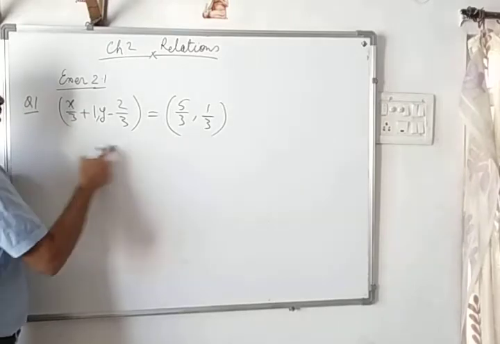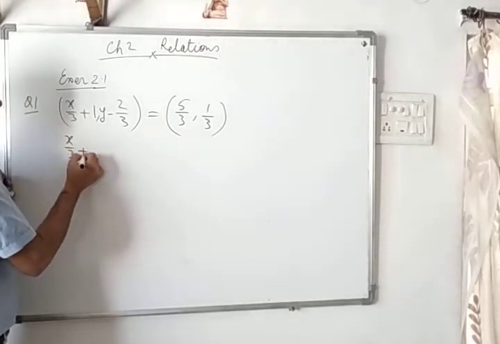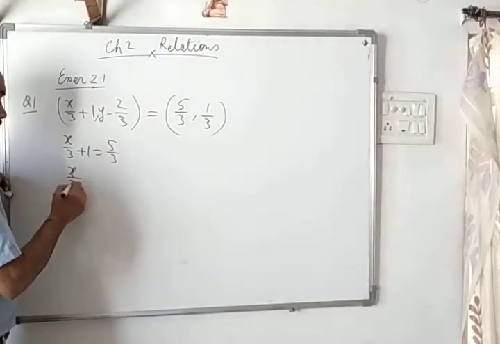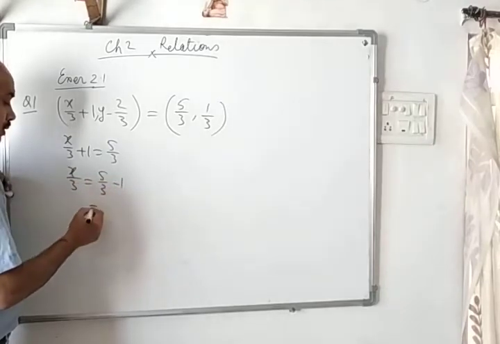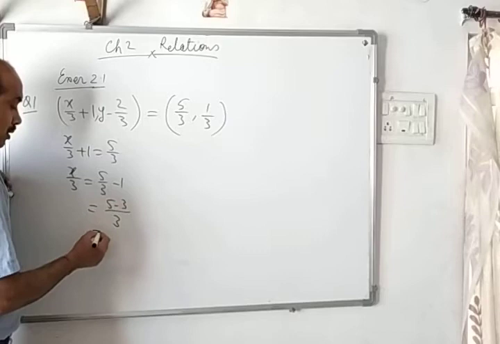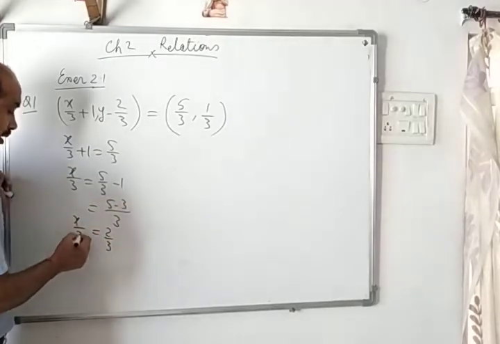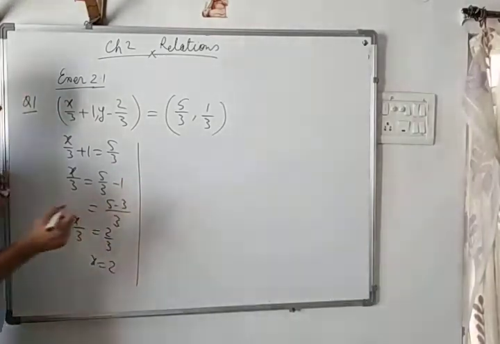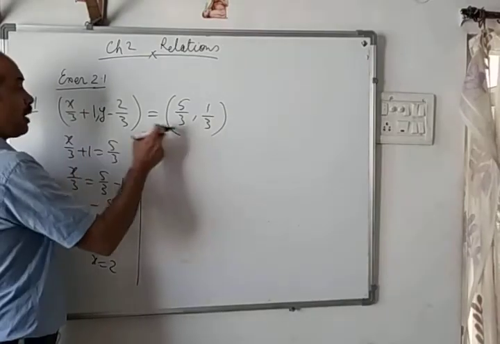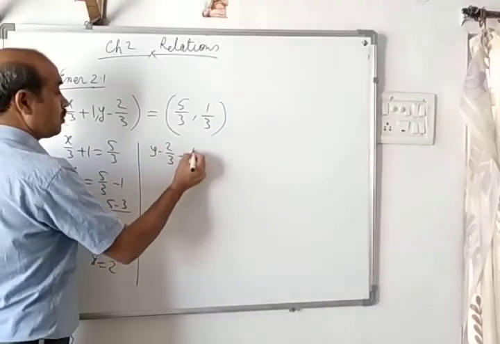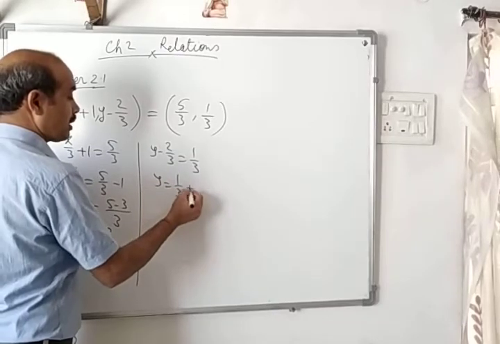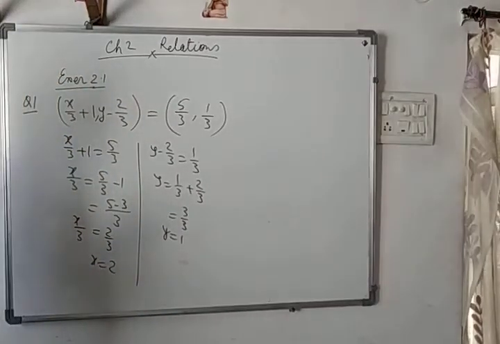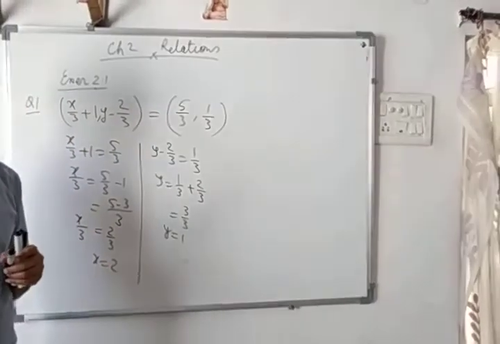So by equating the first element, x/3 + 1 equal to 5/3, we will get x. Firstly 1 will be transferred. Taking LCM, so it is 2/3, this is x/3, so 3 cancels, x equals 2. Similarly, equating the second element, y = 1/3 + 2/3, that is 3/3, so it is 1. So this is the question based on equality of ordered pairs.